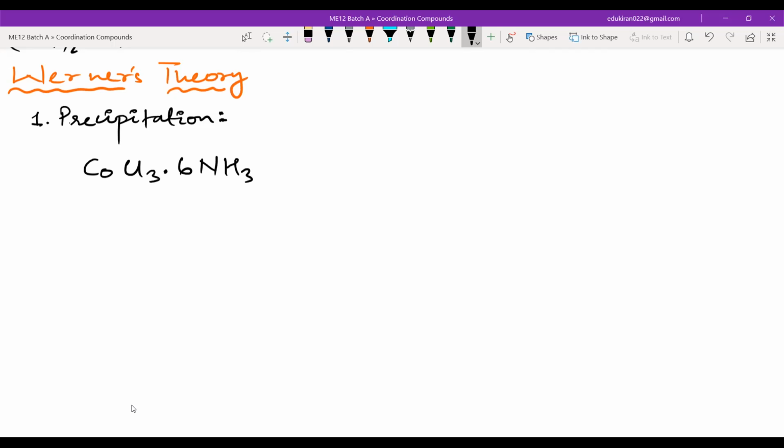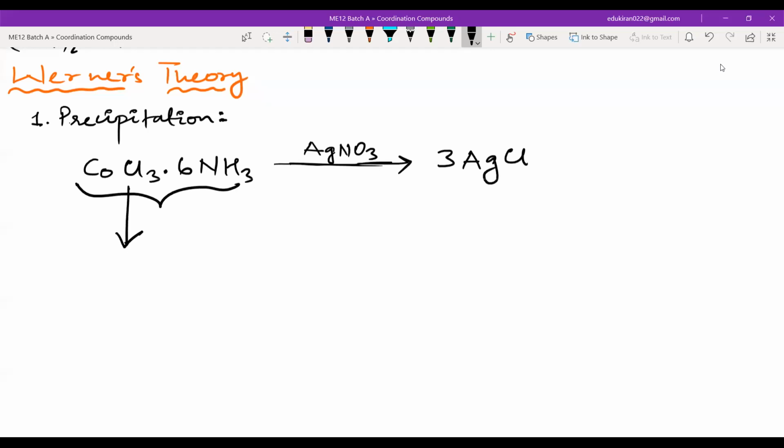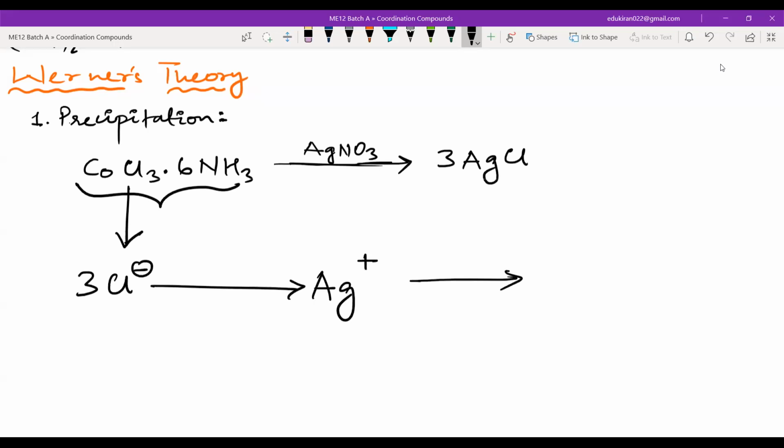Then he reacted this with AgNO3. When he reacted this with AgNO3, he got 3 AgCl. What does this mean, 3 AgCl? It means that from this coordination compound, I would have got at least 3 Cl-. These 3 Cl- would have reacted with Ag+ and made 3 AgCl.